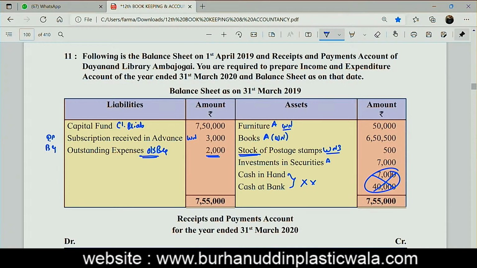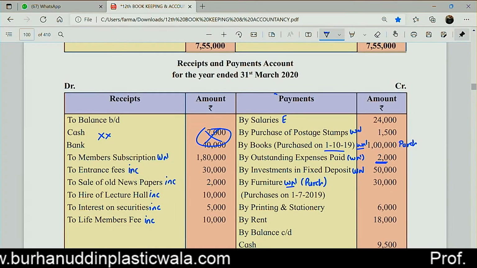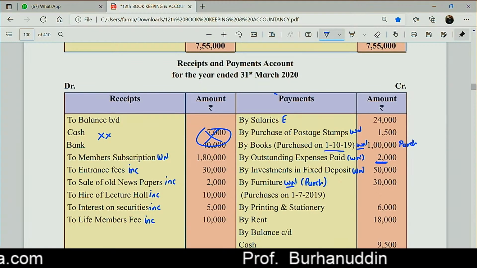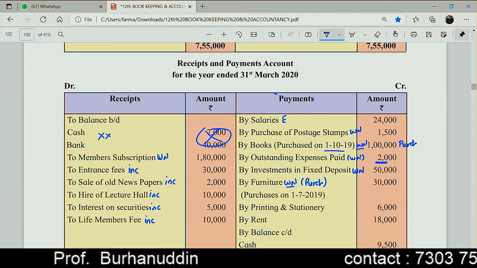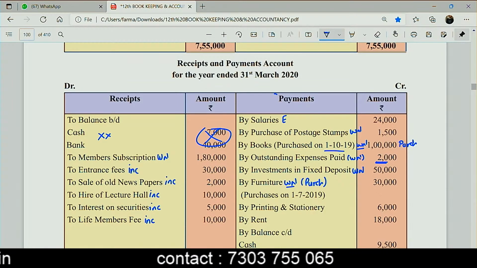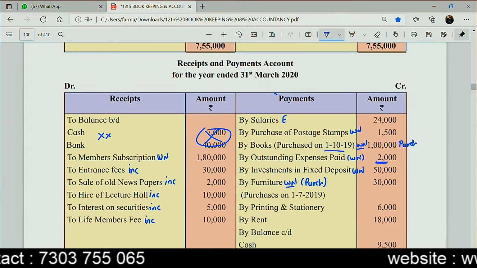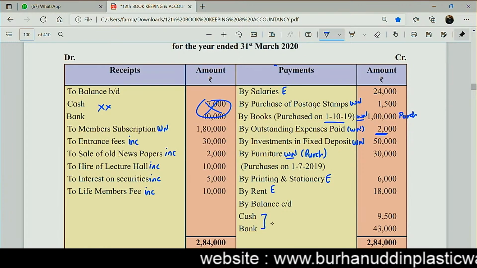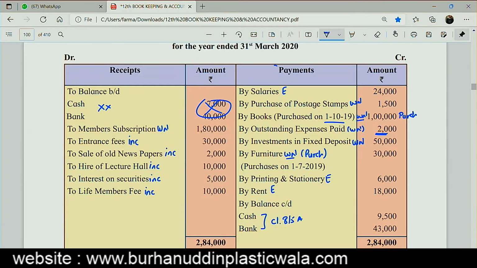Okay. Acha, now we have investment in securities in the opening balance sheet, and we have investment in the fixed deposit. Guys, do not mix both the things. You must not mix them. Investment in securities are like shares and debentures and all that, and investment in fixed deposit is like in the bank account that we open. It's in the bank account. Correct? So don't mix them up, and write them separately. Printing and stationery is an expense for you, rent is an expense for you, and the balance, that's a closing balance, so that will go in the closing balance sheet asset side. Okay.